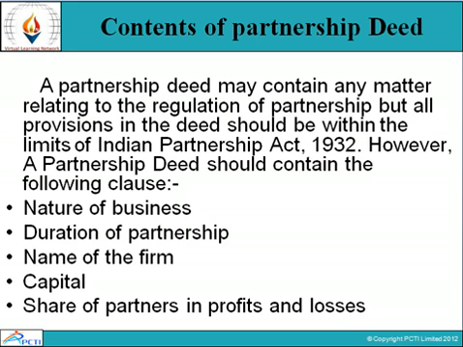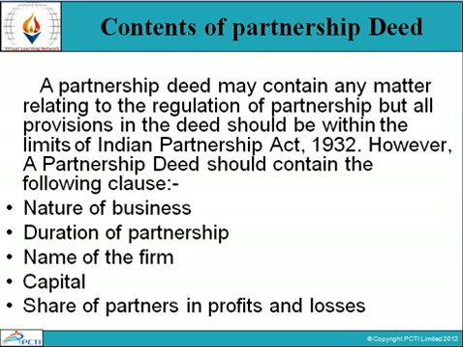Contents of partnership deed. A partnership deed may contain any matter related to the regulation of the partnership, but all provisions in the deed should be within the limits of the Indian Partnership Act 1932. However, a partnership deed should contain the following clauses.